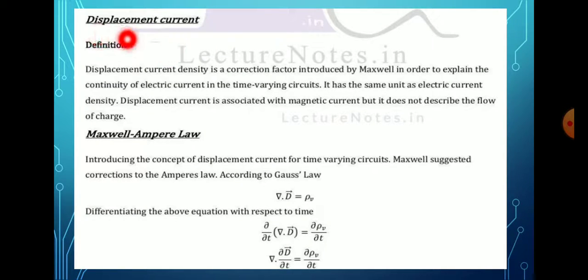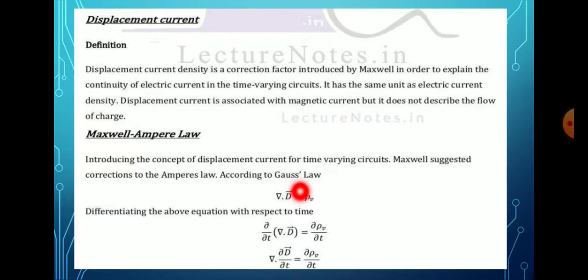The next topic is displacement current. In displacement current, Maxwell made a correction to one equation. In that equation, he added a term: J bar becomes J bar plus ∂D bar by ∂t. He added and corrected that equation, and that becomes the electrical current density. The displacement current is associated with a magnetic field, but it does not describe the flow of charges.